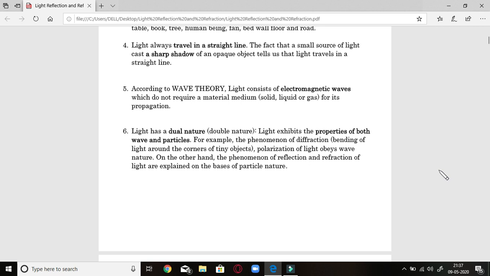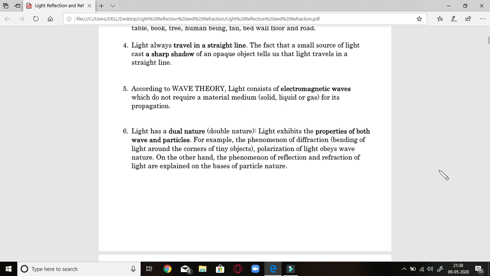Light has a dual nature. That means it has double nature. Light exhibits the property of both wave and particles. Phenomena of diffraction, that is bending of light at the corner of tiny objects, and polarization of light waves, obey wave nature. Whereas phenomena of reflection and refraction are explained on the basis of particle nature.